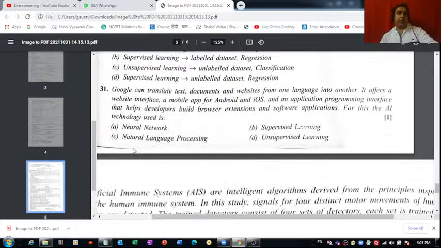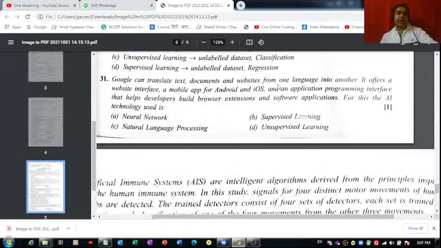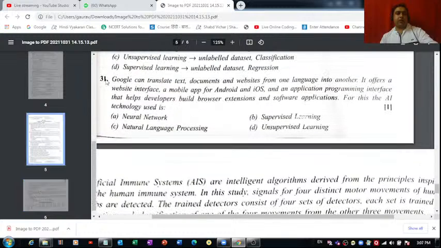Question 31: Google can translate text, documents, websites from one language into another. It offers a website interface, a mobile application for Android and iOS, and an application programming interface that helps developers build browser extensions and software applications. For this, the AI technology used is, out of these four, what do you think is the correct option? Google can translate text, so I think it is natural language processing which is being used here. So the correct answer of question number 31 is part C.